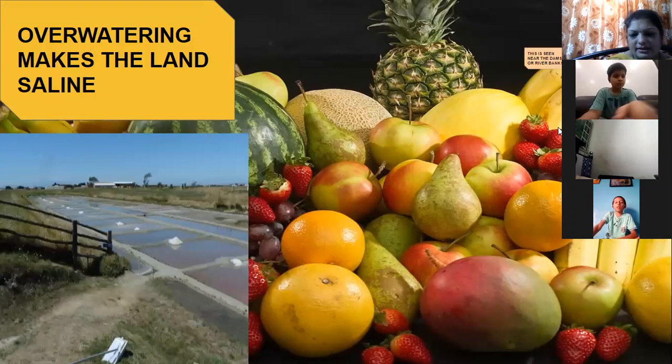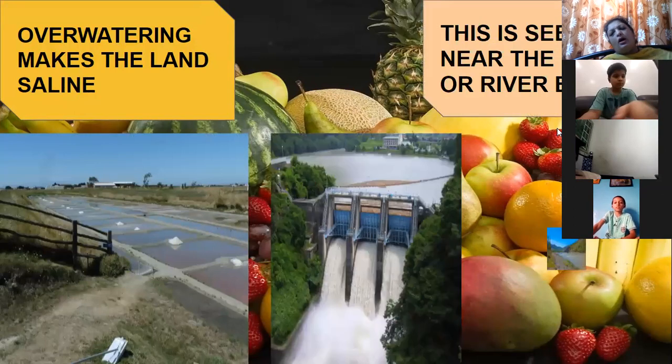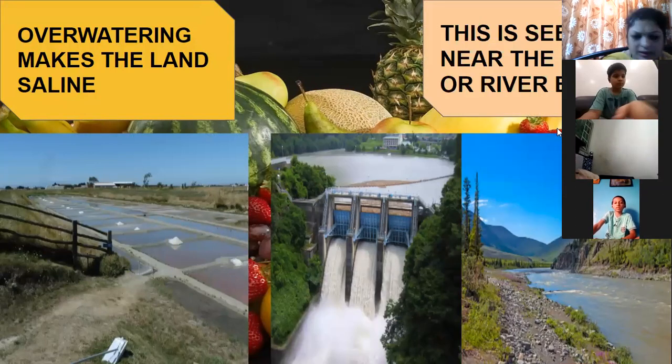Now what happens? Now see, it is rainy season. You are not watering the plant. It's okay. Why? Because it is getting rainwater. The plants are automatically getting rainwater and they are growing. Okay. But if rainwater is also provided, and if you are also giving water to the plant, what will happen to that plant? If you are using more water on the plant, what will happen to the plant? It will die. The plant will die.